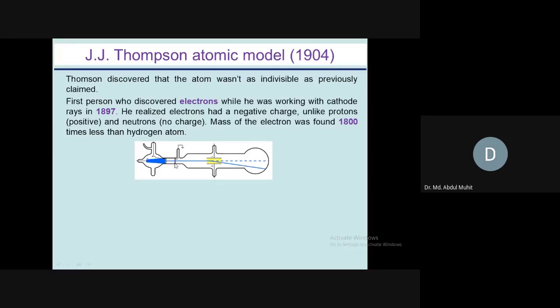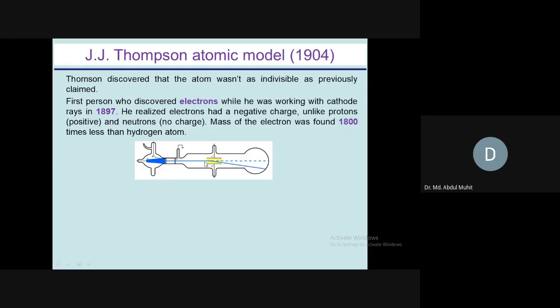flashlight screen. So he proposed that this ray is composed of electrons and is negative in charge, because in this case he used a positive part here and a negative part here.